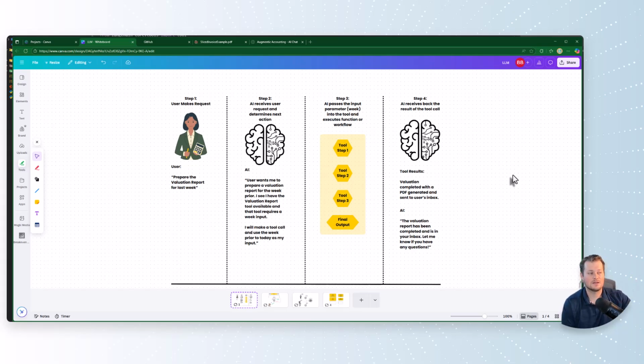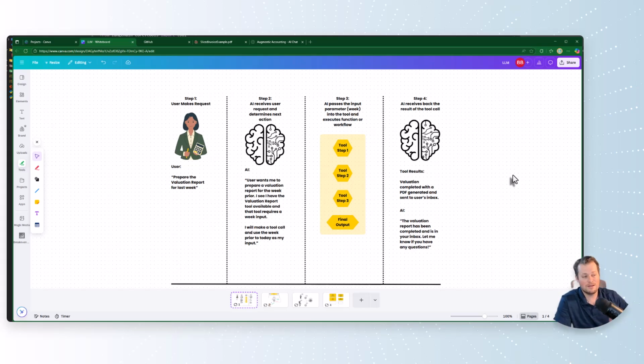And when I do that, it's going to kick off a series of deterministic steps that are just in code. There's no hallucination. There's no AI. When it runs those steps, it's just going to kick off that program. And once the result of that tool call is finished, the AI is going to have that result, and it's going to pass it back to the user. We're going to look at this in more detail and in code, but the first point I want to hit on is that a tool calling agent is basically an agent that you equip with the work that you want to get done and how it gets done.